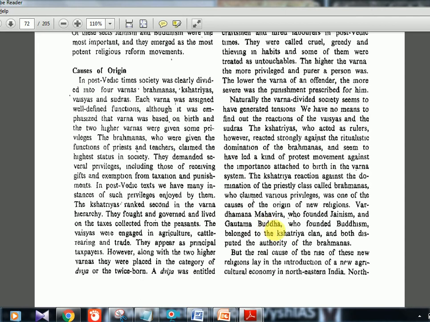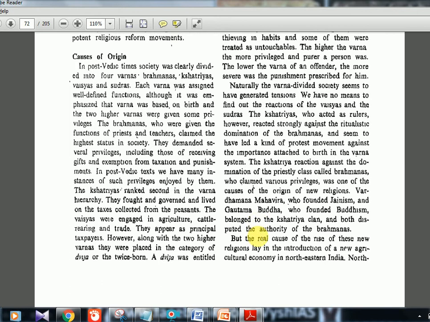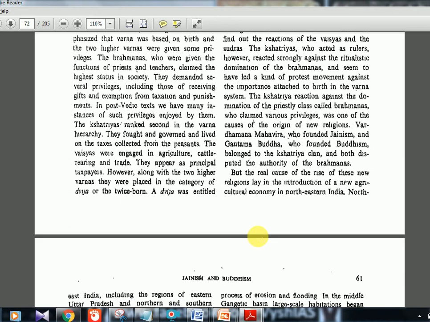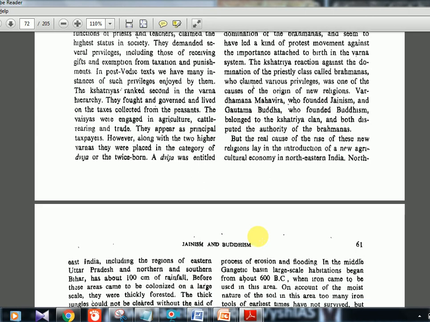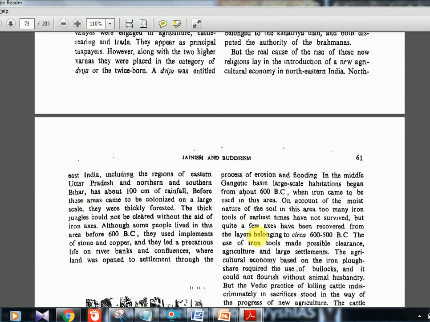these people are from the Kshatriya class only. So they left their kingdom and went in search of the actual truth, or the actual way of life, which should not have any dominance by anyone. So that is how Jainism and Buddhism began. This is the first reason they are telling.